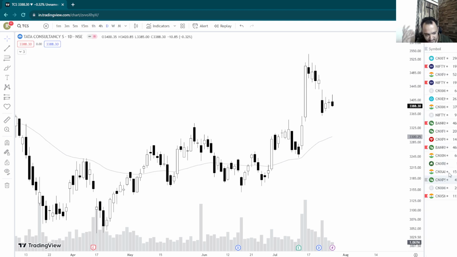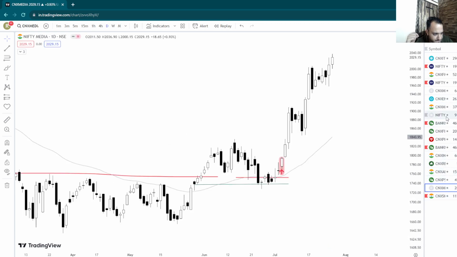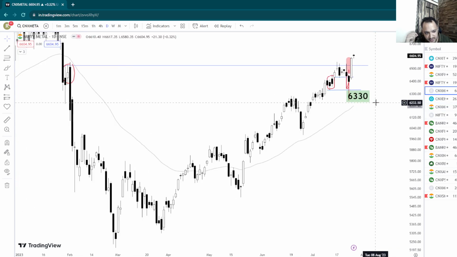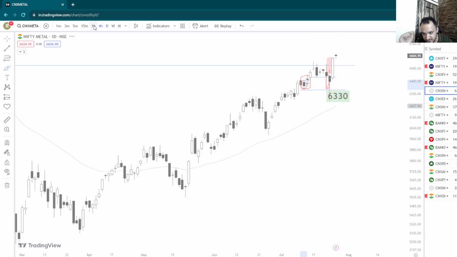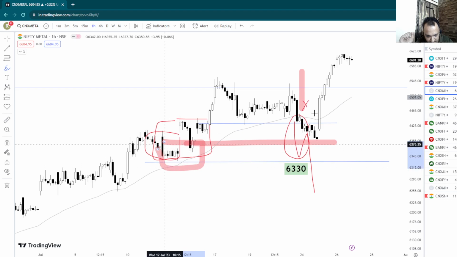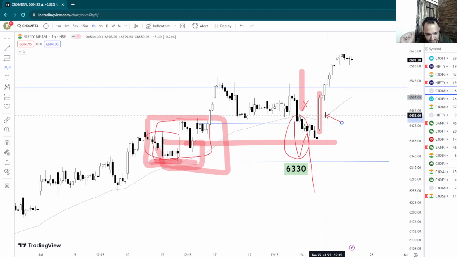Let's look at Nifty metals. See, this is why I was talking about why you don't want to short until this demand zone is broken. With Nifty metal, beware of the view that things can go south, and things started to go south. Then suddenly it came down into this area of demand, this entire base here, and started to go up. So until this entire base is broken on the downside, you can get these sort of reactions on the upside, and then the trend will simply continue higher.